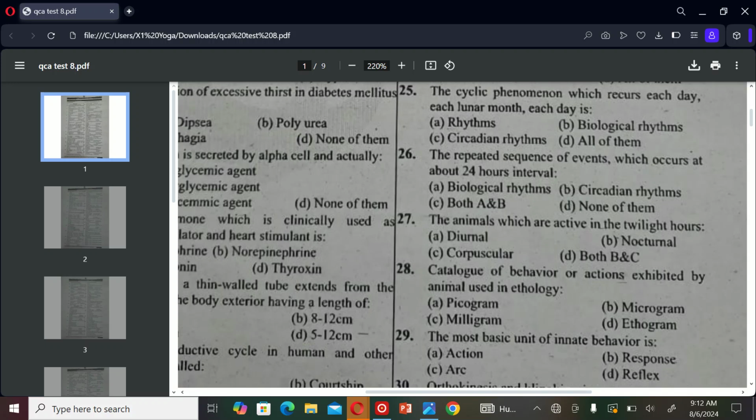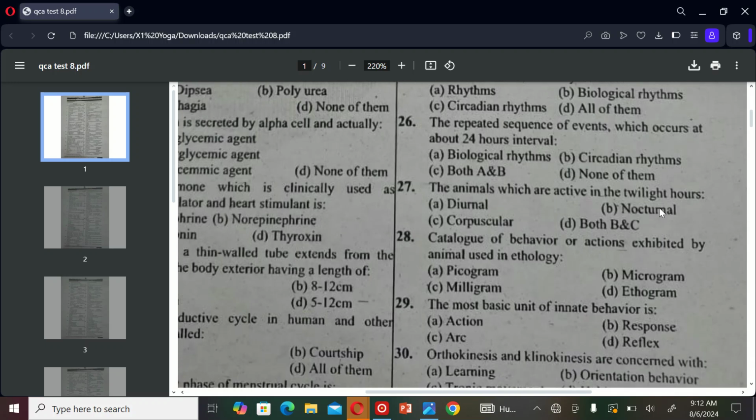The next MCQ is: the animals which are active in the twilight hours are A. Diurnal, B. Nocturnal, C. Crepuscular, and D. Both B and C. So the correct option is C.